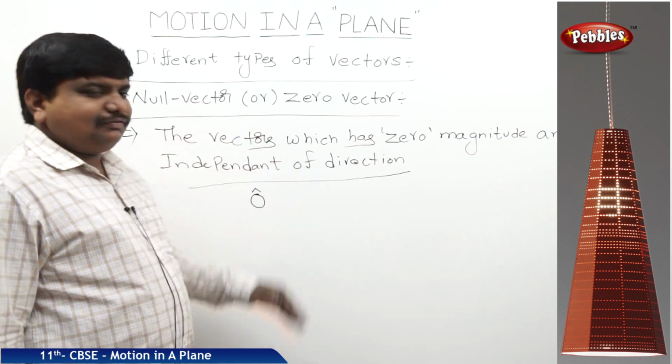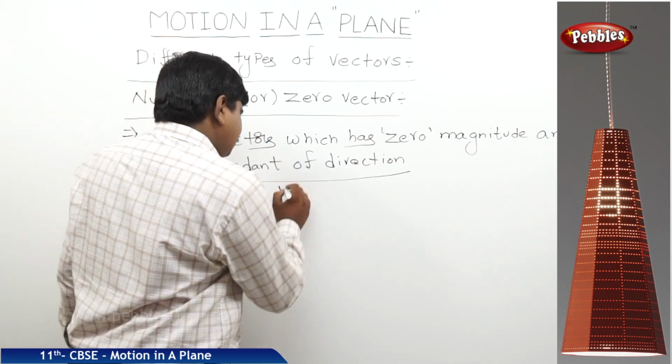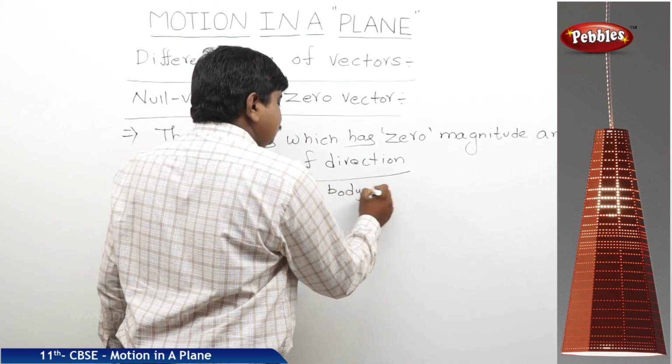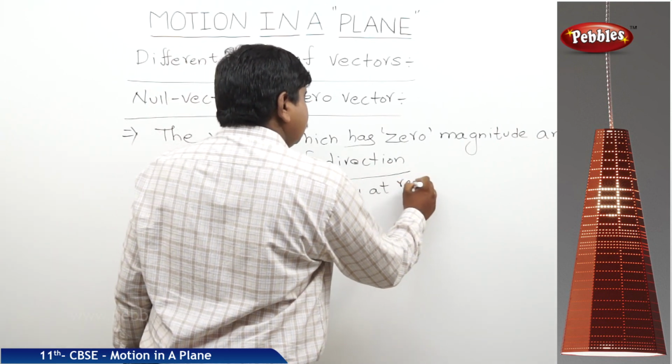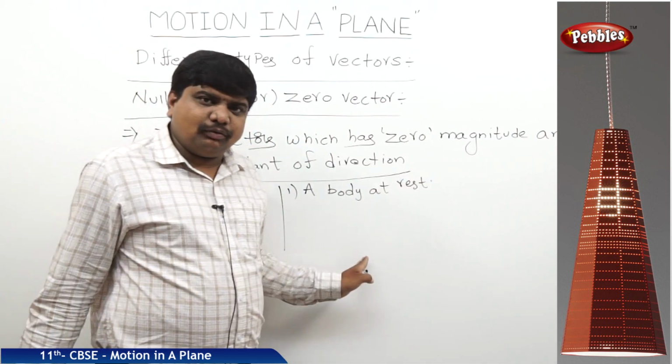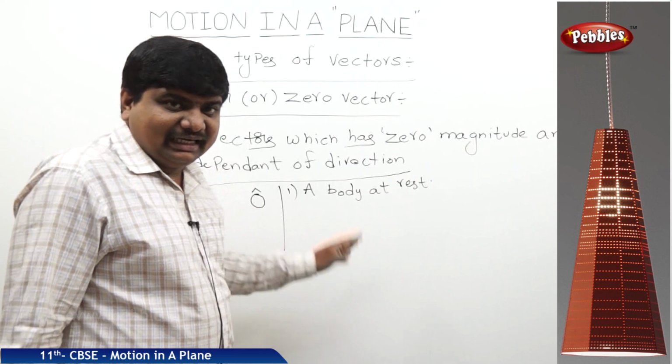What are the examples for this null vector? First one, a body at rest position. Second, the total displacement of a body over an arbitrary interval of time.